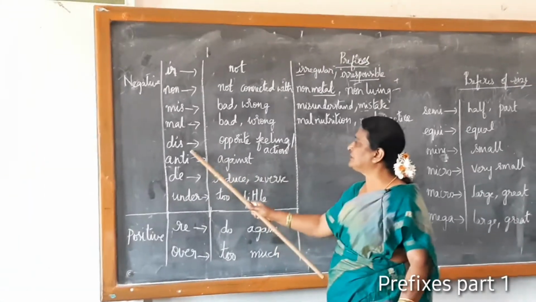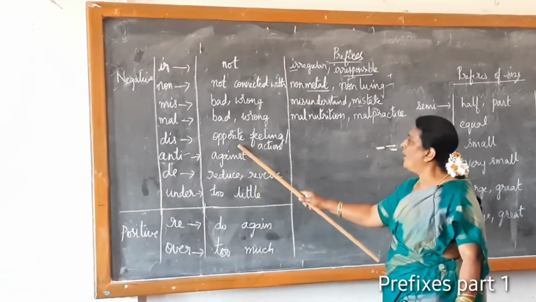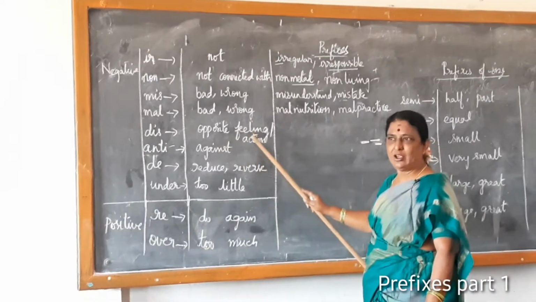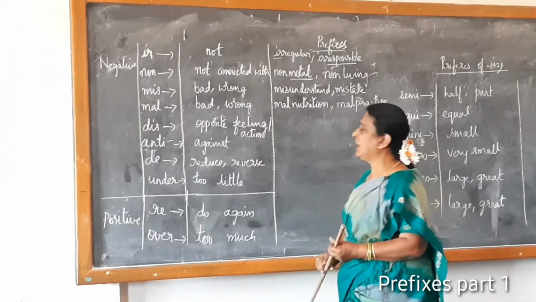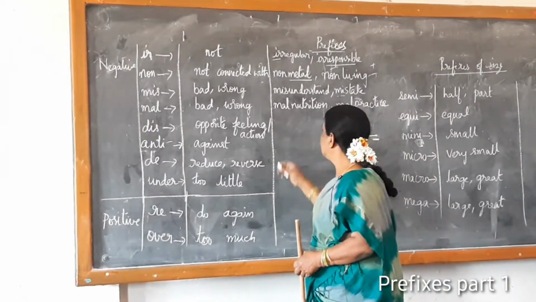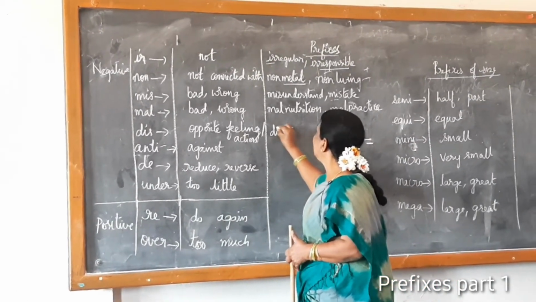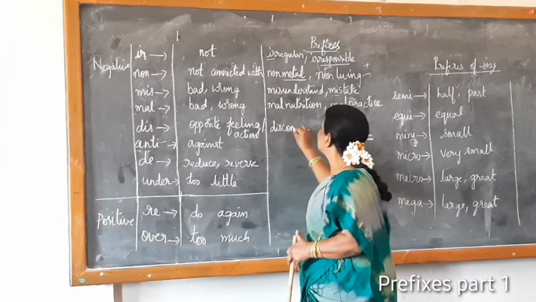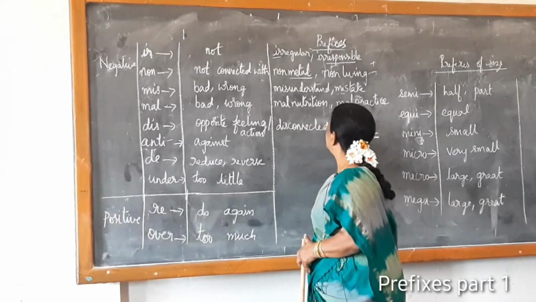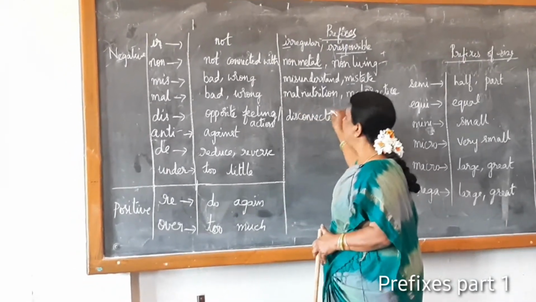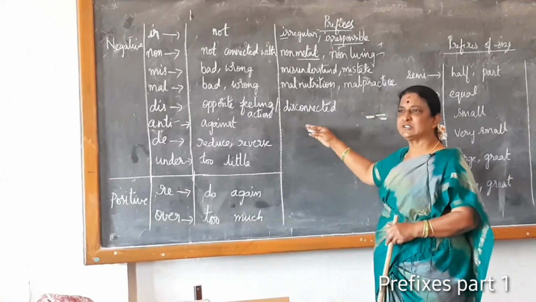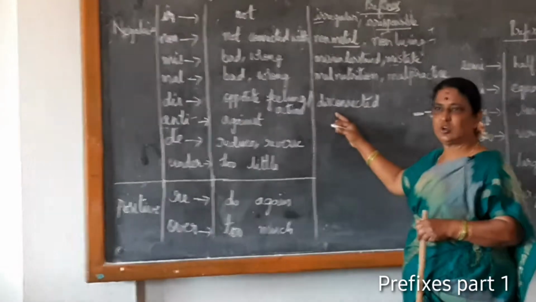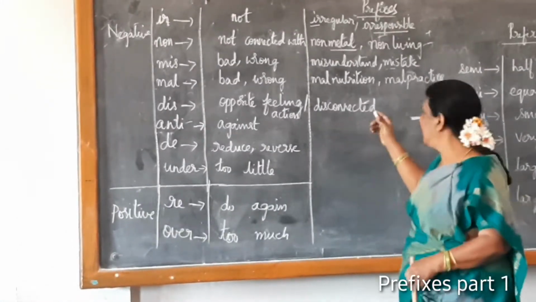Next prefix is dis. Dis means opposite feeling or opposite action. Now, can you give any word which starts with dis? Disappoint. Okay. And any other one? Disconnected. Okay. Let us go to this simple word. Disconnected means what? Opposite feeling. Connected means to stay linked up with. Dis means not joined or not connected.